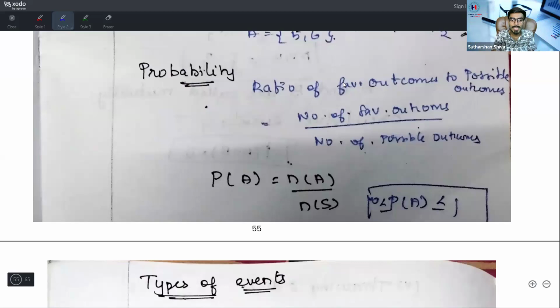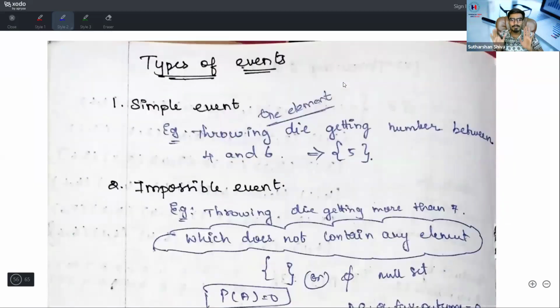What are the types of events? First, a simple event. What is a simple event? Throwing a die and getting a number between 4 and 6 gives only one element, 5. That is one element, so that is a simple event.